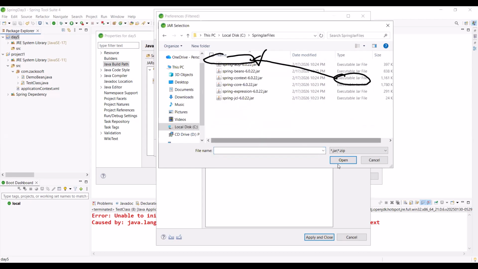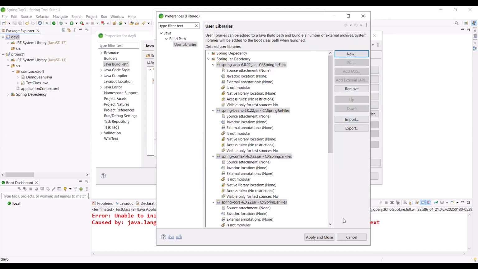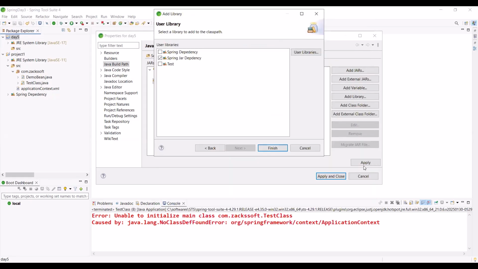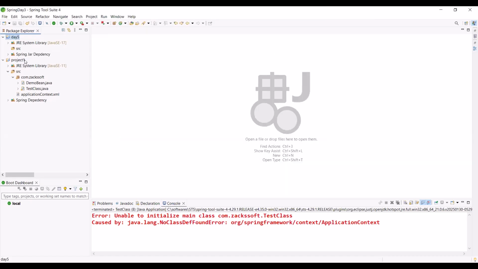Can you see the file explorer? Okay, then let me select all the jar files. Control A. Let me select Control A. Open. Is it okay? Any confusion? Apply and close. Apply, apply and finish. Apply and close. Any confusion to understand this point? Please tell me.